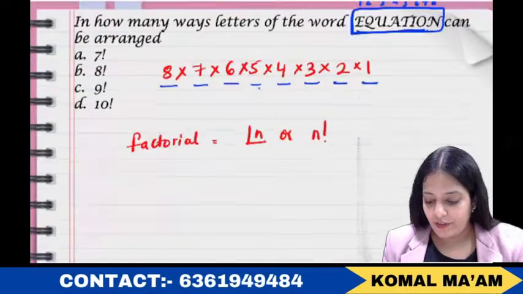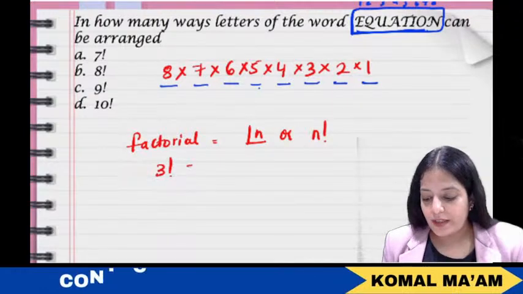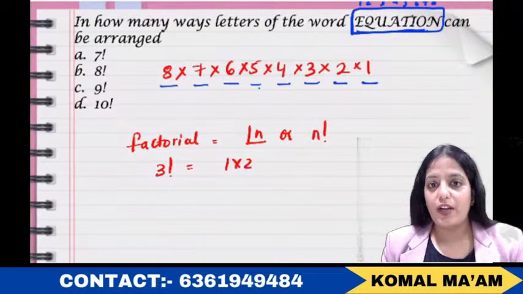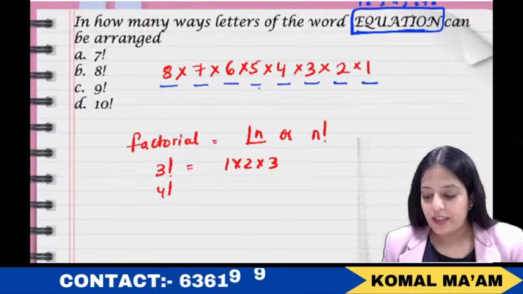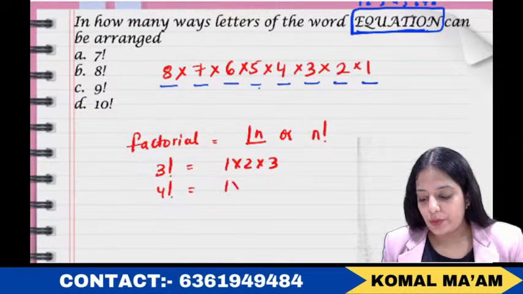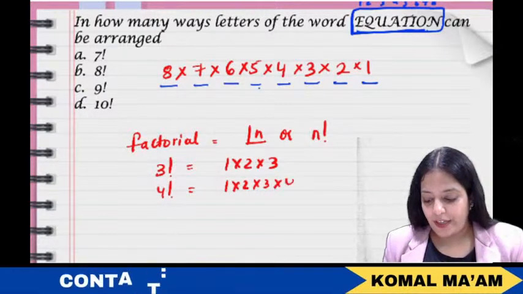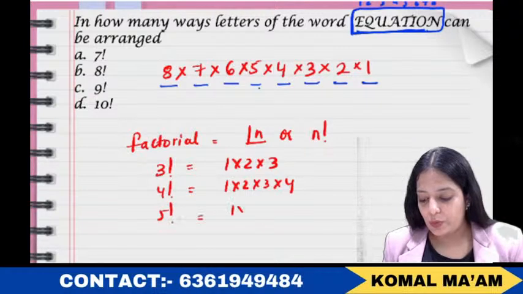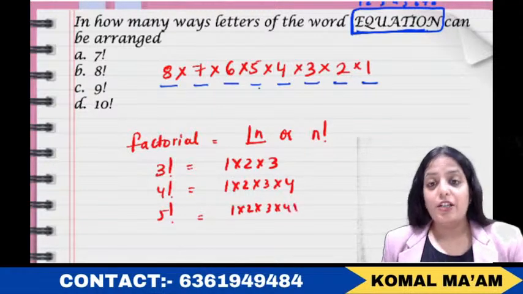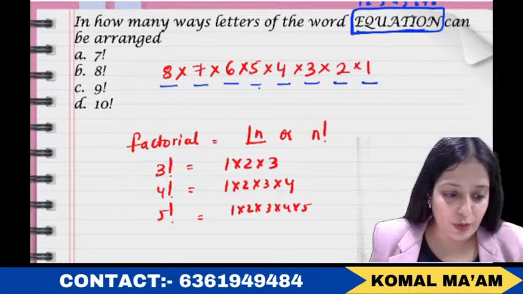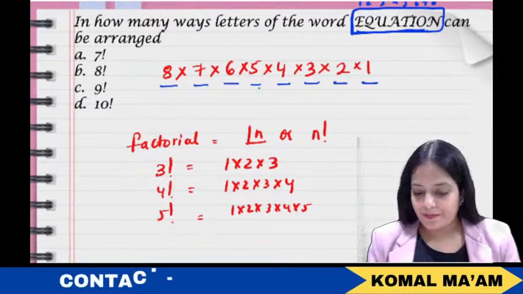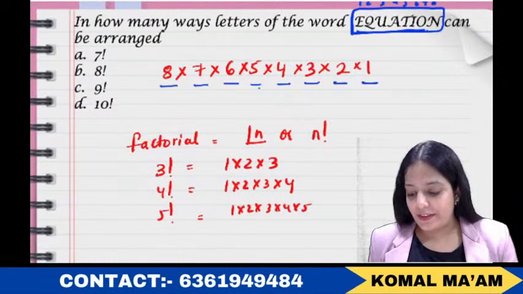If I write 3 factorial, it means what? 1 into 2 into 3, 1 till n including n. If I write 4 factorial, it means what? 1 into 2 into 3 into 4. If I write 5 factorial, it means what? 1 into 2 into 3 into 4 into 5. So this is what we call factorial, and it's preferable to learn at least factorial till 10. Okay, so I believe this is clear in your mind.